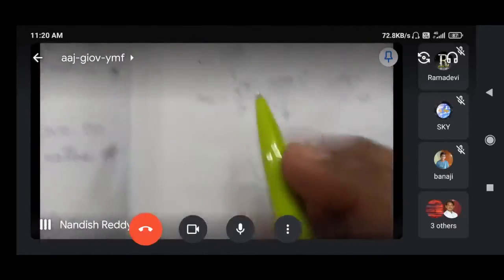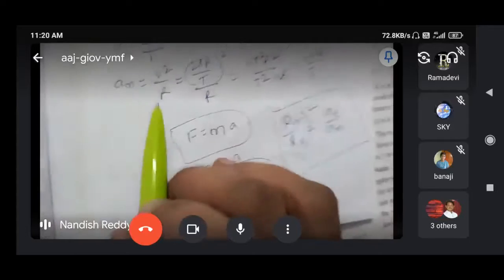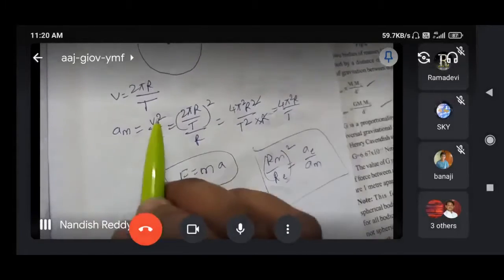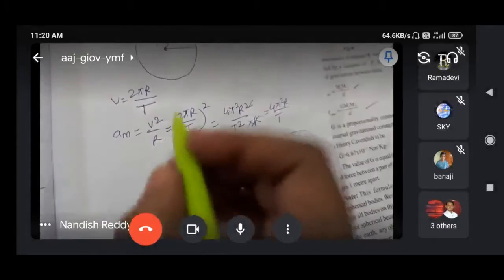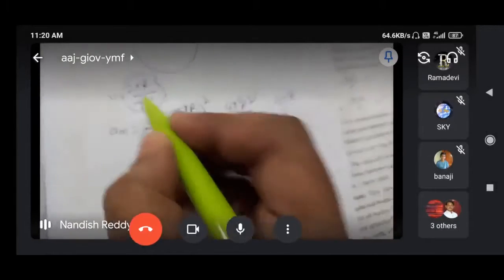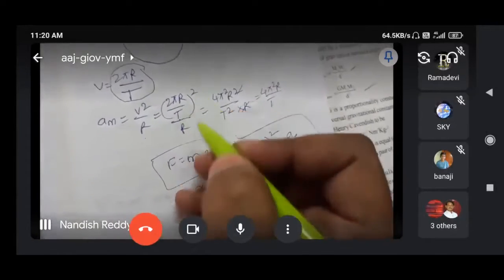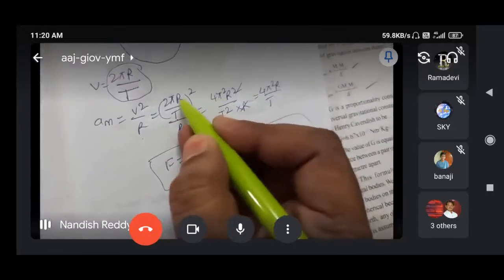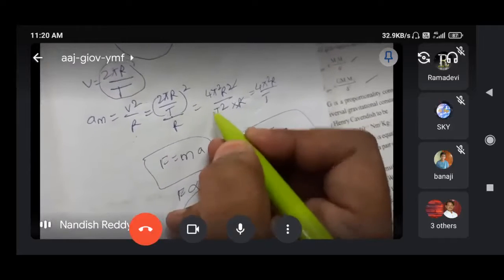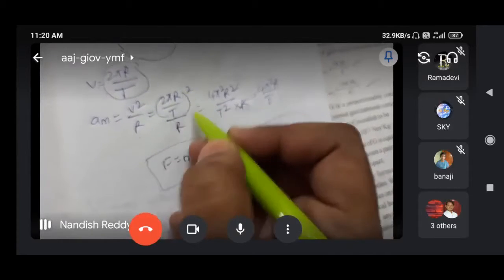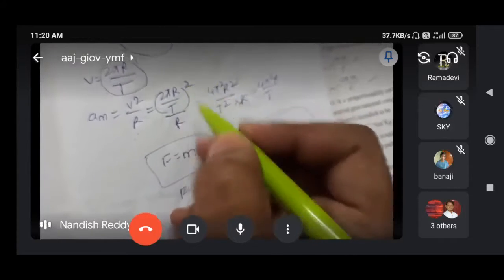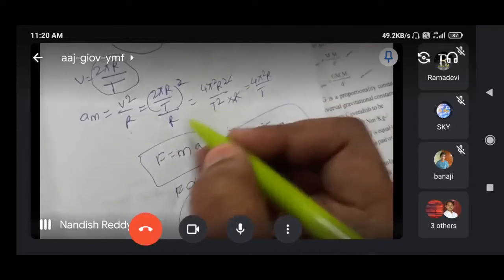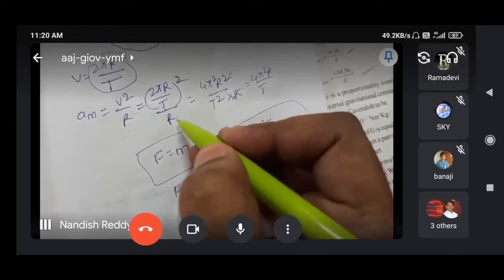So, V is equal to 2 pi R by T. And from the previous explanation, the acceleration of the moon is equal to V square by R. So, in the place of V, I am substituting (2 pi R by T) square by R. So, 4 pi square R square by T square. This is overall square, up to here. And into 1 by R we will get. Why? Because the reciprocal only we are going to take.